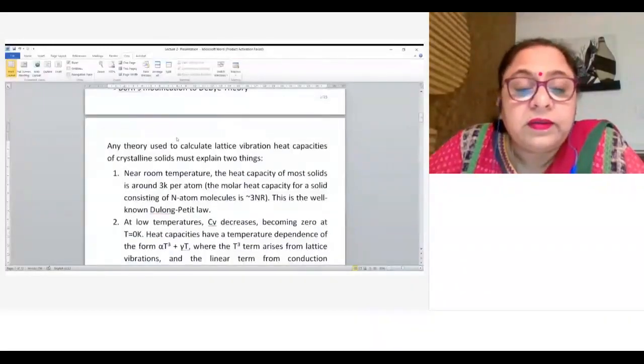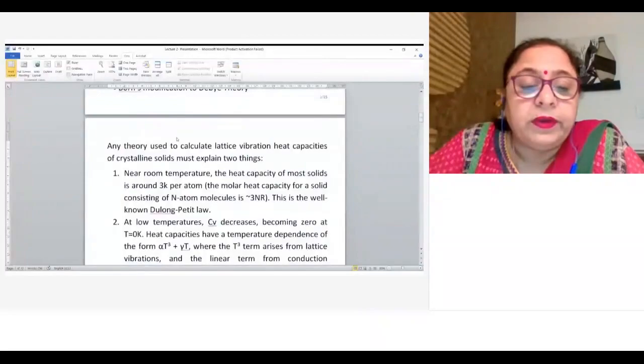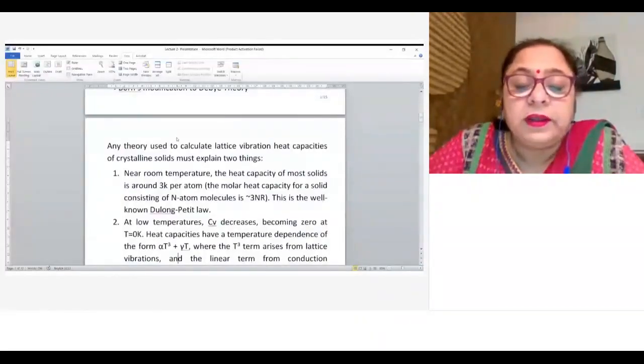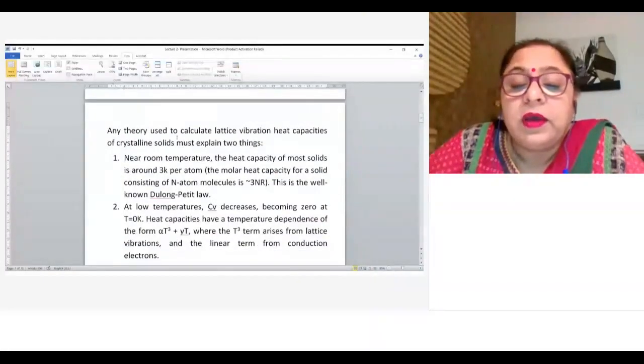The second thing is about low temperature. For low temperature, the specific heat decreases with temperature, and at 0 degree Kelvin it becomes zero. And the heat capacity has this type of variation: alpha T cube plus gamma T, where T cube arises from lattice vibration, and the linear term gamma T is from the conduction electrons.